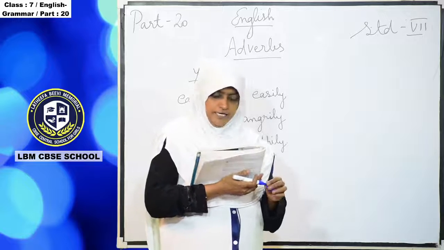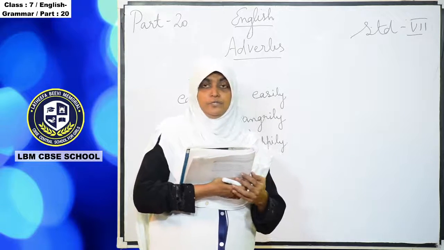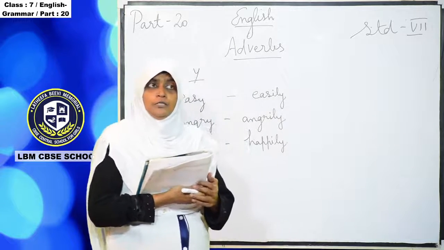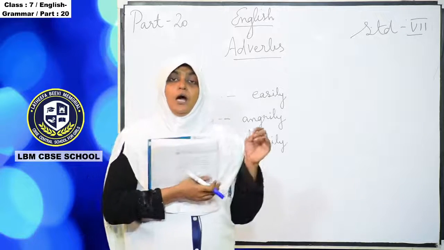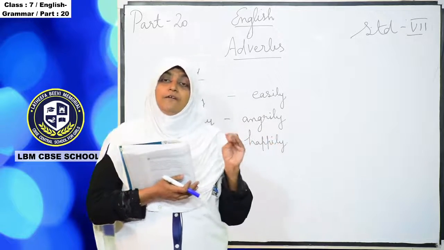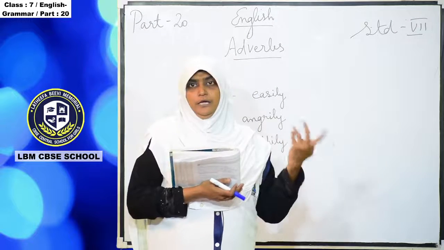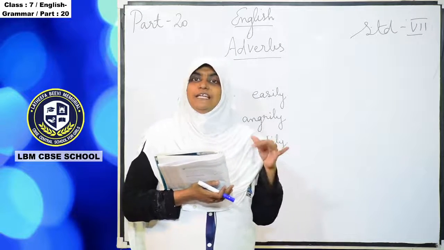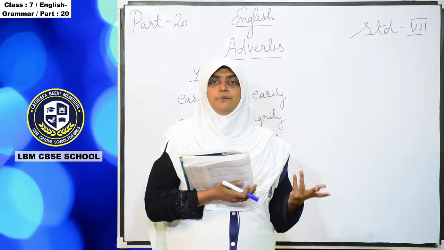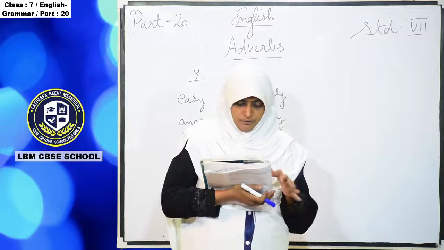Okay, and it becomes the adverb. So this chapter is about where the adverbs come from, where they come from the adjective, what letters we are adding, and it becomes the adverb.